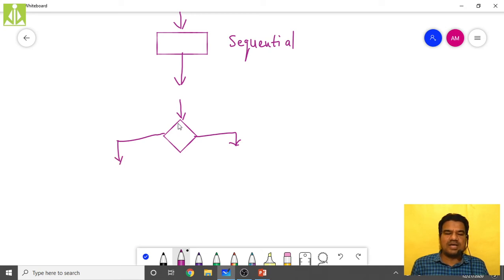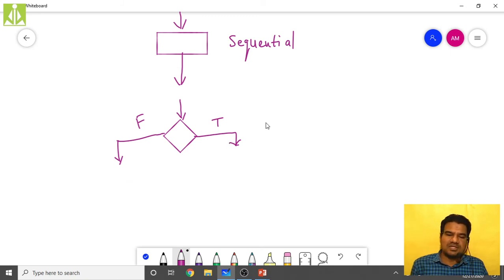So here what has happened? The flow is not exiting from the bottom but exiting in two directions. This is the true case and this is the false case. Whenever this condition becomes true, the flow will go in this direction. Whenever this condition becomes false, the flow will go in this direction.